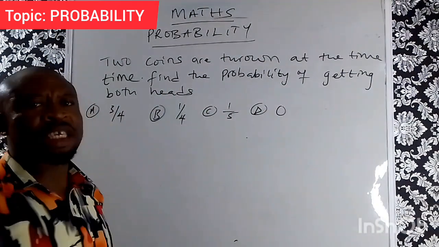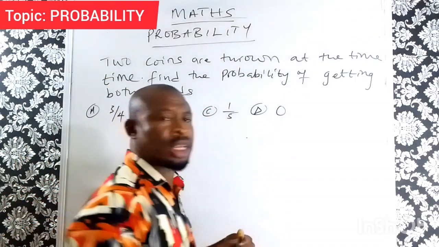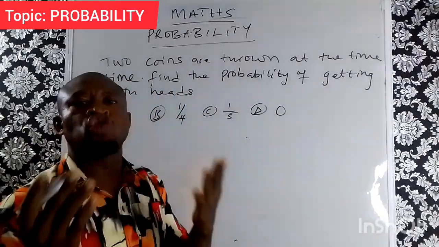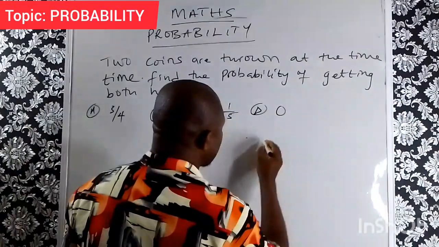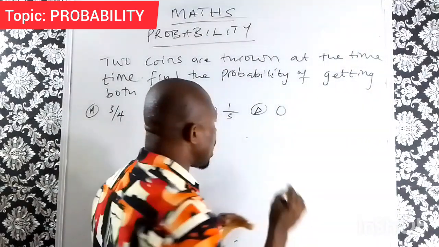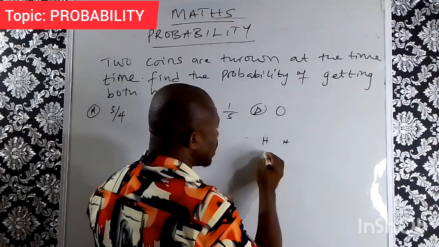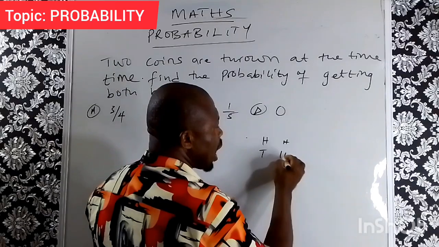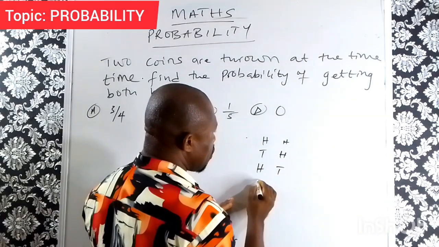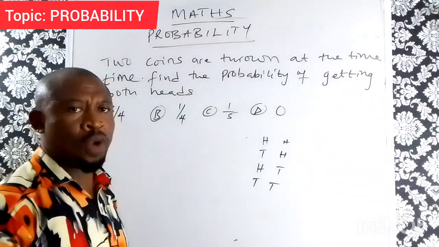Now, the probability of getting both heads: like we said in the introductory aspect, if you have 2 coins, the possible outcome, or the total outcome, will have head and head, tail for this one and head for this one, head for this one and tail for this one, and we'll have both tails. So the total outcome here is 4.